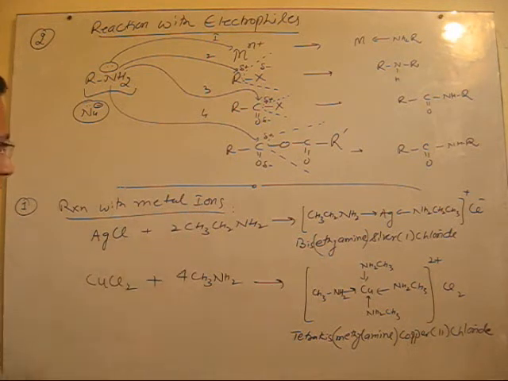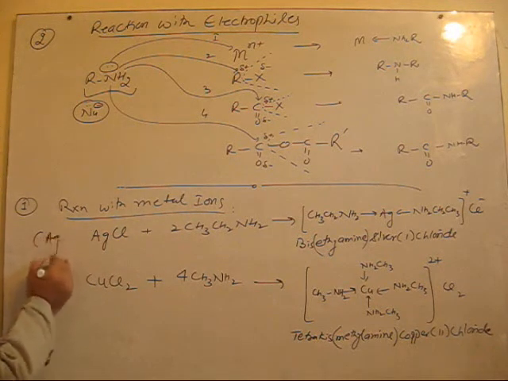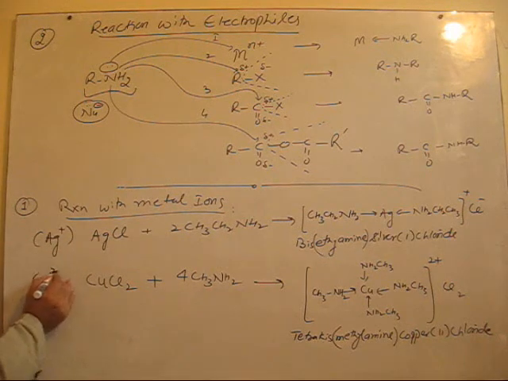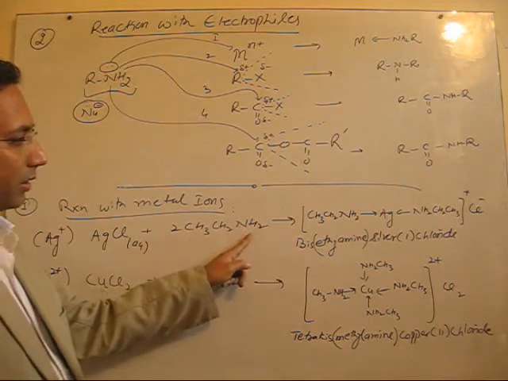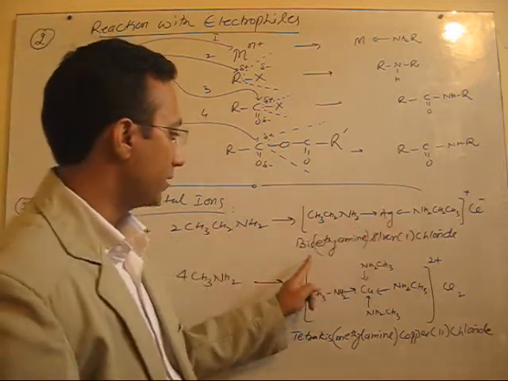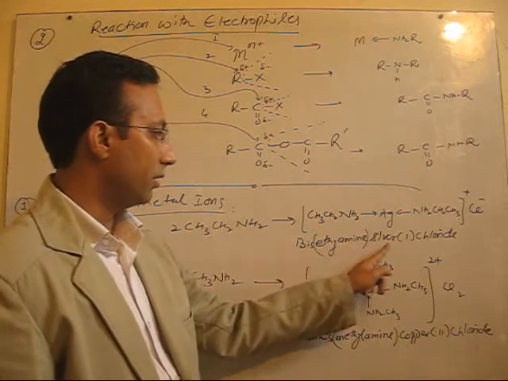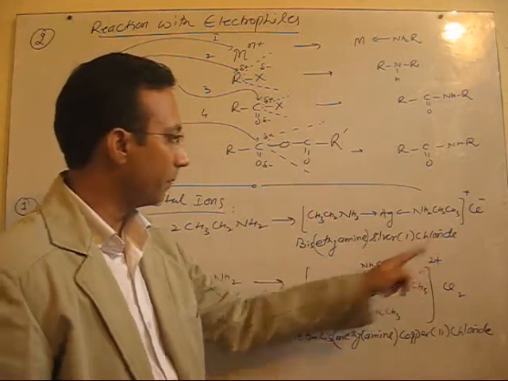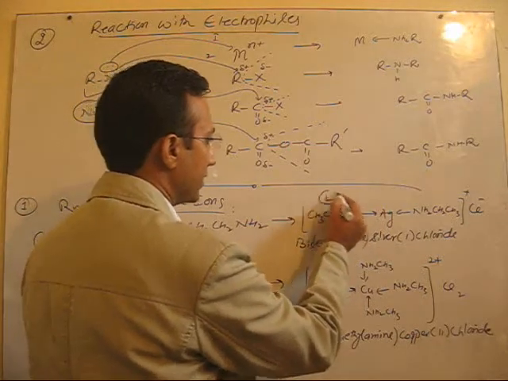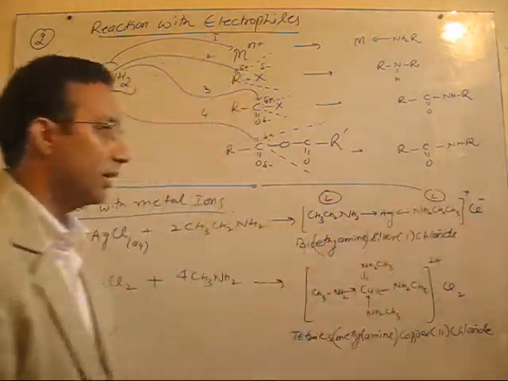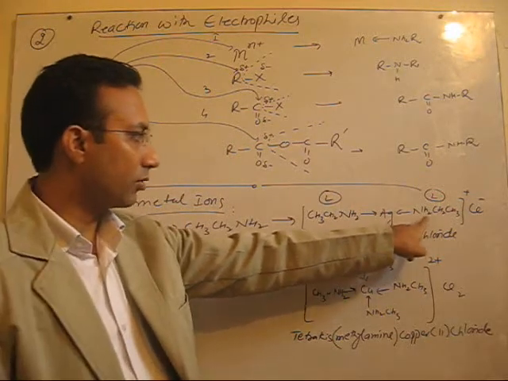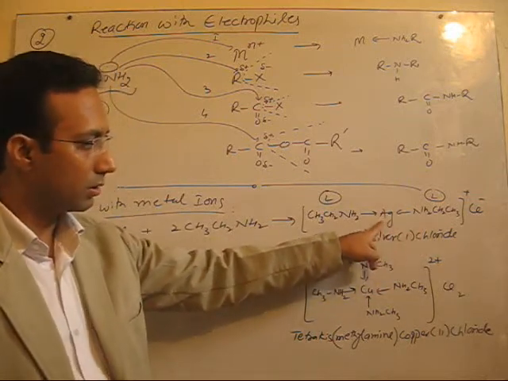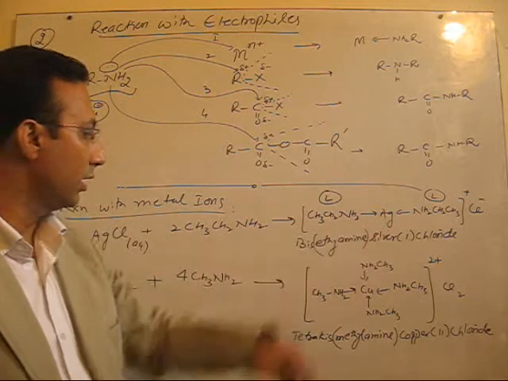I have shown two reactions here. One reaction is with silver ions and the other reaction is with copper 2 plus ions. So you see here, silver chloride aqueous solution reacts with ethylamine to form a complex, that is bis ethylamine silver 1 chloride. Here nitrogen is acting as a ligand and silver as the central metal ion. So this is a coordination compound formed. Nitrogen is donating its lone pair into the vacant d orbitals provided by the transition metal ion. So this is one example.